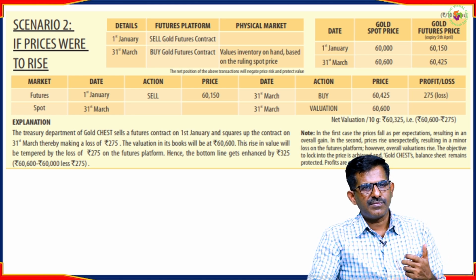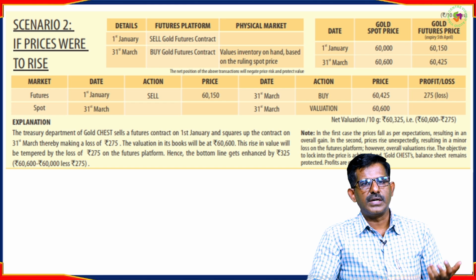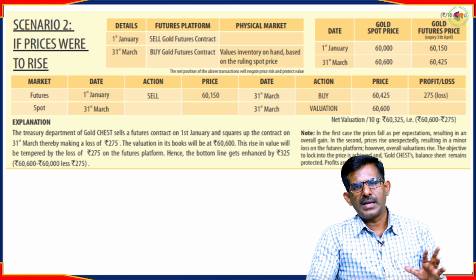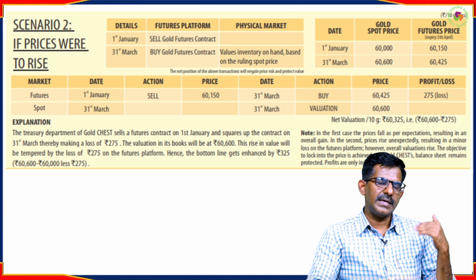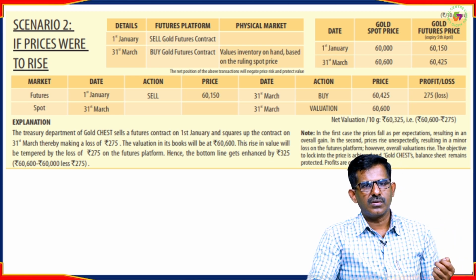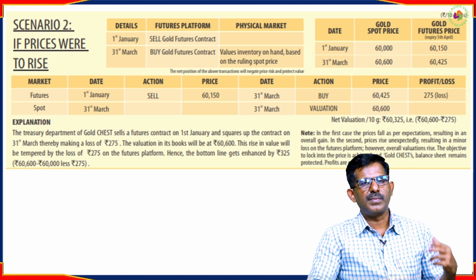So how does he safeguard himself from changes in the price of commodities like gold or aluminum or whatever metal it is? Here I have taken gold as an example. You may consider some other example, aluminum or zinc. Different manufacturers will be using different types of metals as raw materials in the production of finished products.